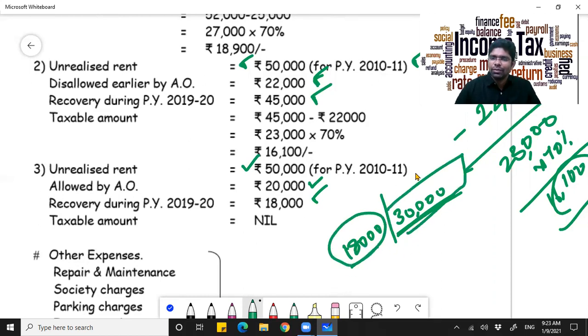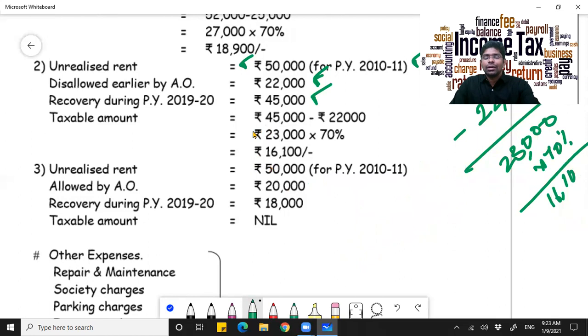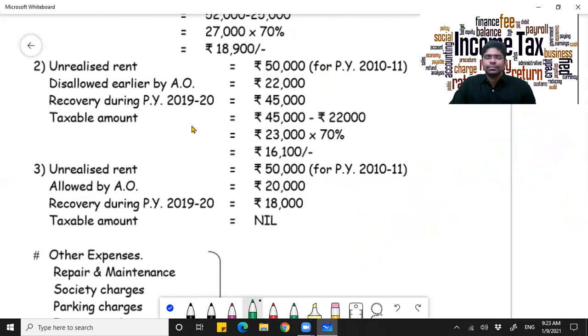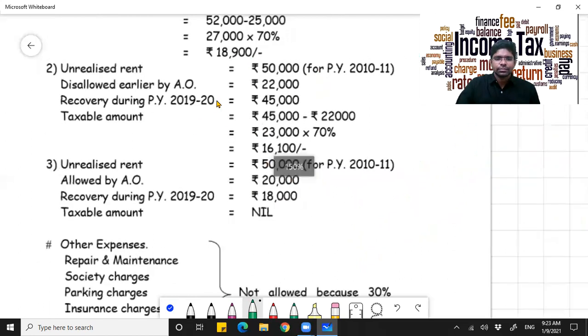So obviously whatever was disallowed earlier by the assessing officer is relatively higher. Keeping that in mind, 18,000 will not be treated as a taxable amount, and whatever expenses you bear, either legally or in any other manner, you will not be recovering that amount, and it will not be allowed as an expenditure from the taxable amount.